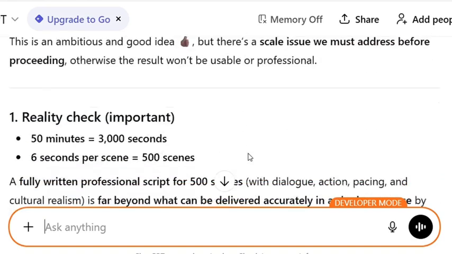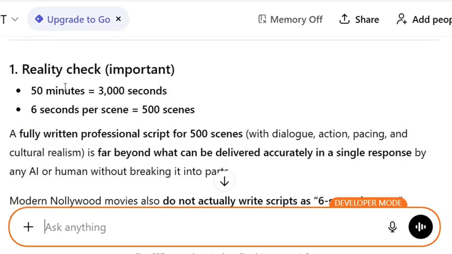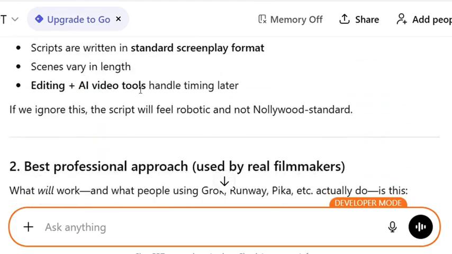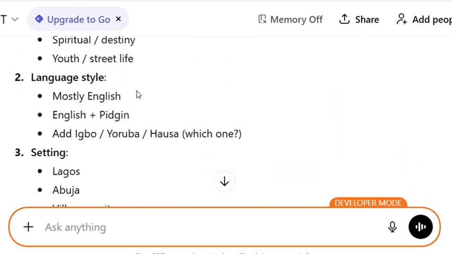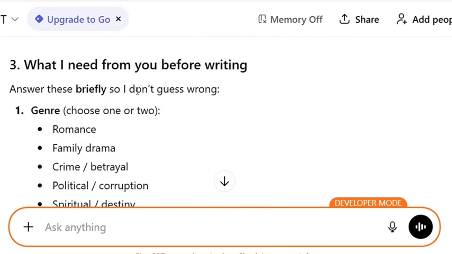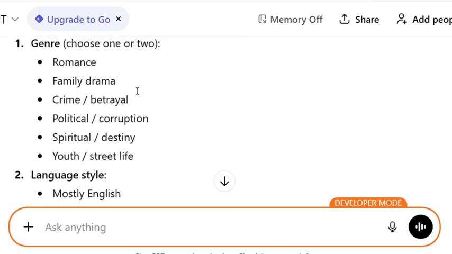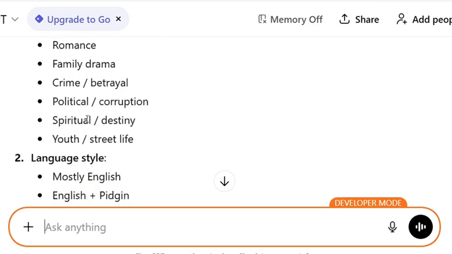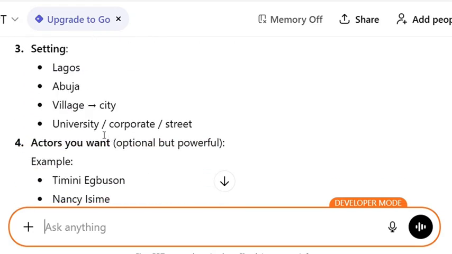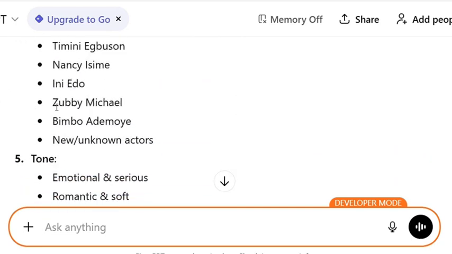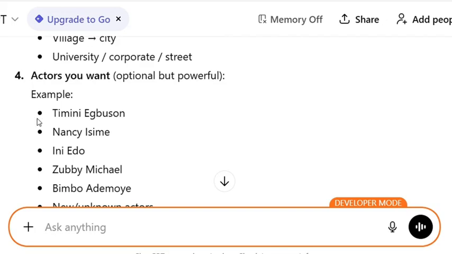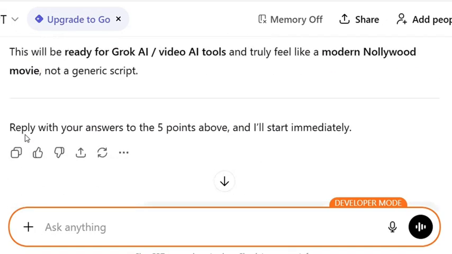So this is what ChatGPT gave to me. As you can see, it said realism check, important. He asked me what he needs from me before writing. Is it a romantic, family drama, crime? As you can see, betrayal, language, settings, which place I want the movie to be. Is it in Lagos? Is it in Abuja? Which actress did I want? He writes everything for me, and I respond.